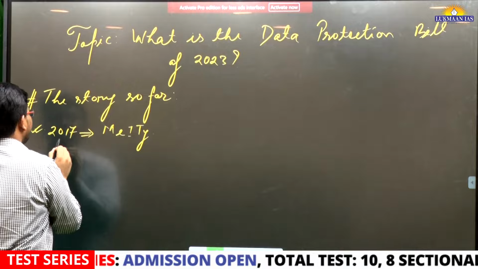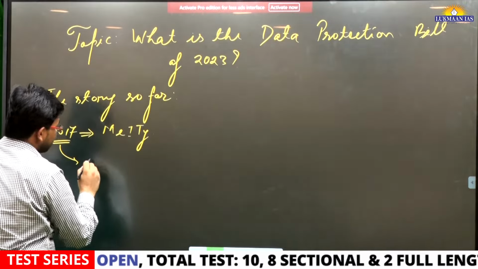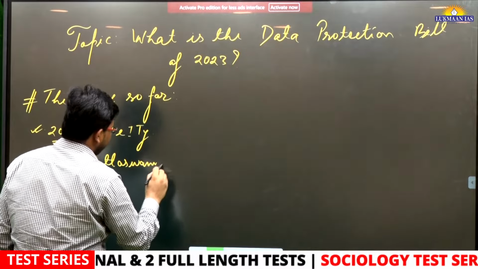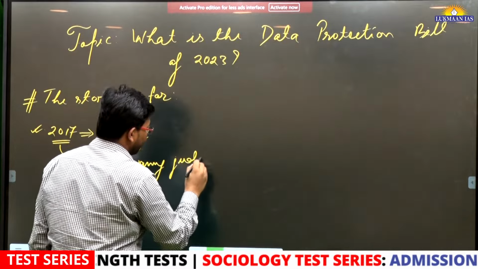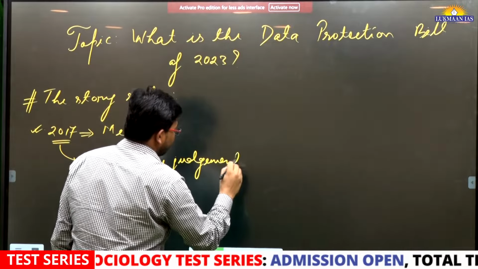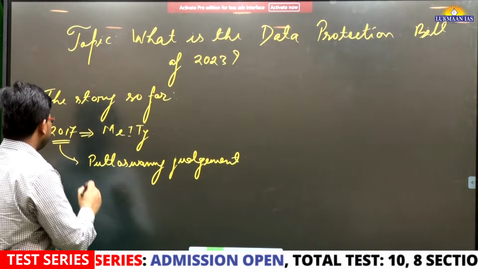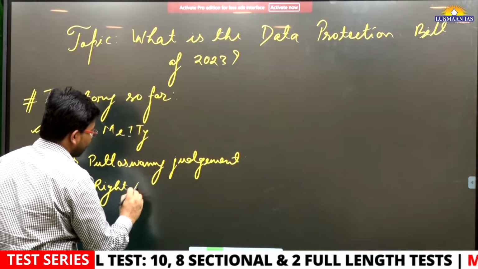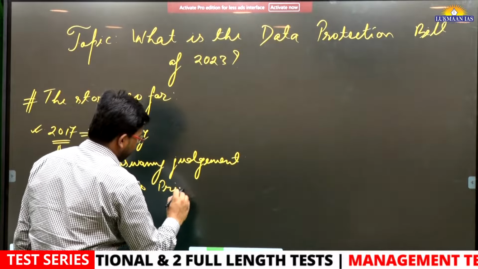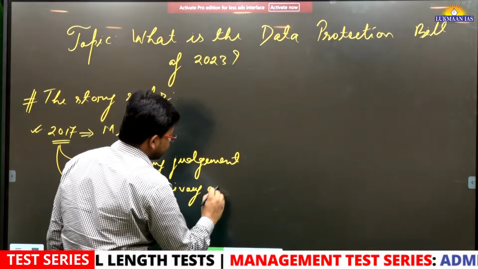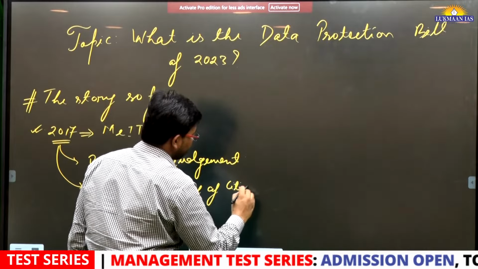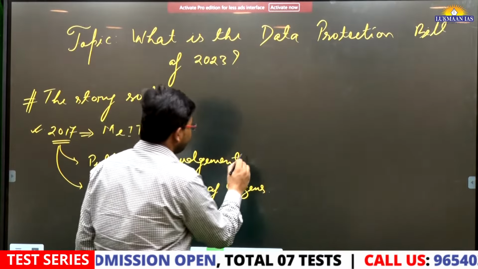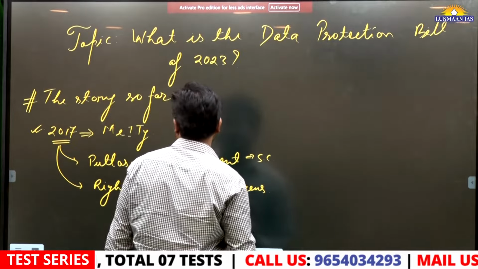Also in 2017, there was a judgment known as the Puttaswamy judgment of the Supreme Court of India. In this Puttaswamy judgment, they discussed in detail the right to privacy of citizens. This judgment was given by the Supreme Court of India.